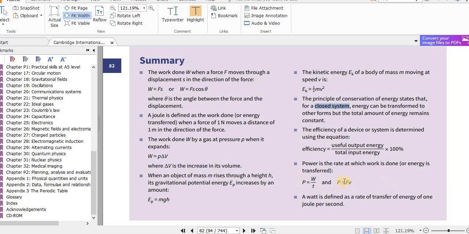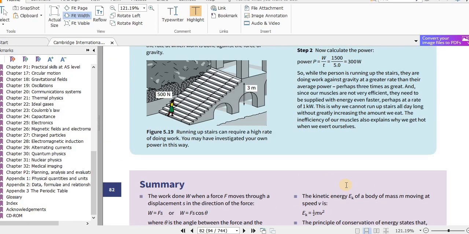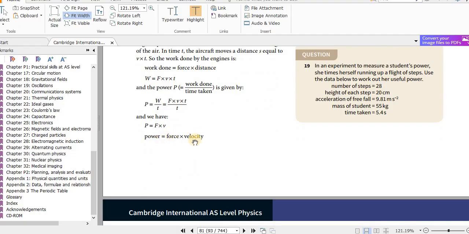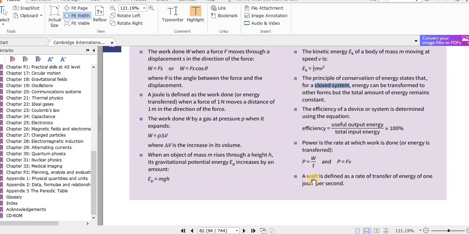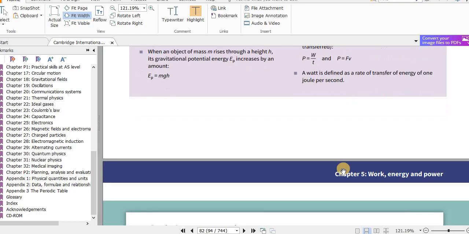Now power, also we learnt a second equation. You would not have seen this in the O-level class. We saw power equals force times velocity. Okay, so this is also important. What is defined as a rate of transfer of energy of 1 joule per second.